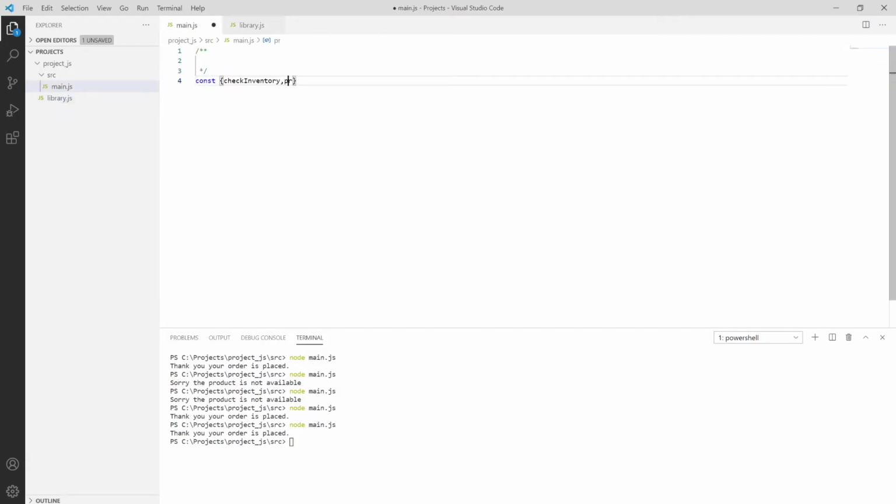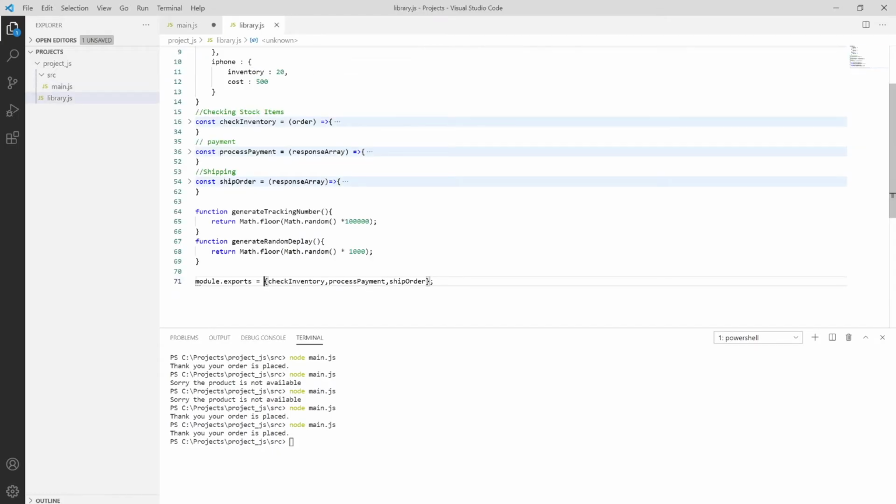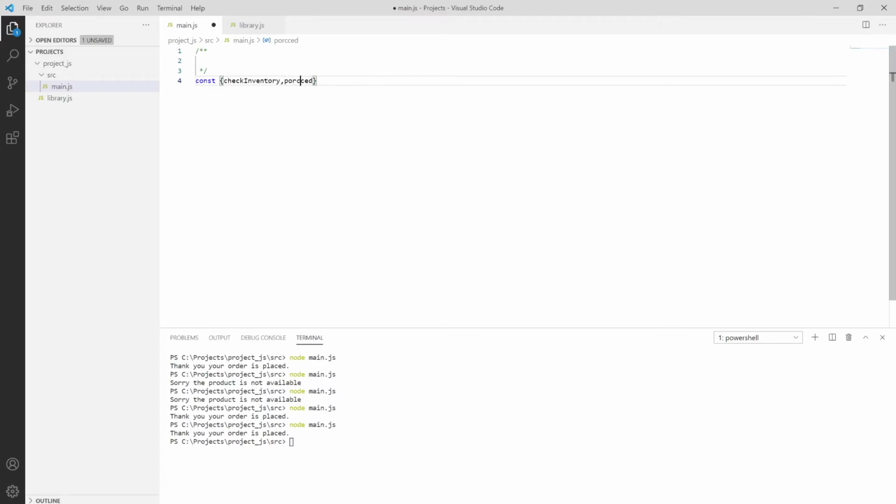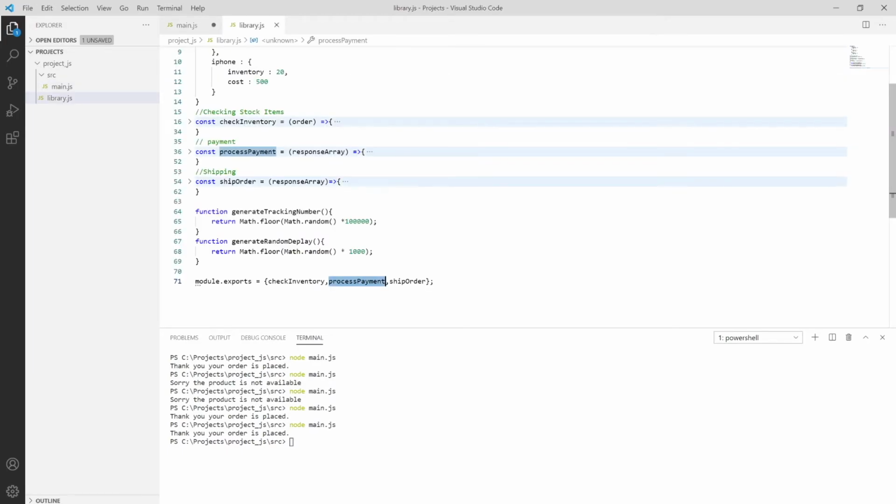Then we have processPayment. Let me copy this using Control C and then paste it down here. Or we have shippingOrder. Okay, shippingOrder, I also need to copy shipOrder.